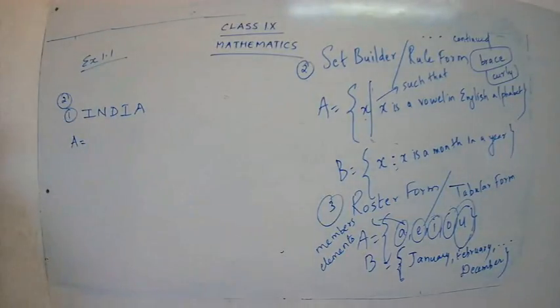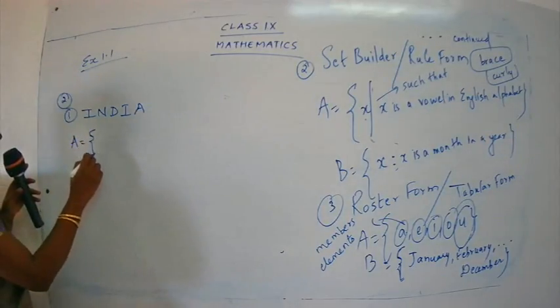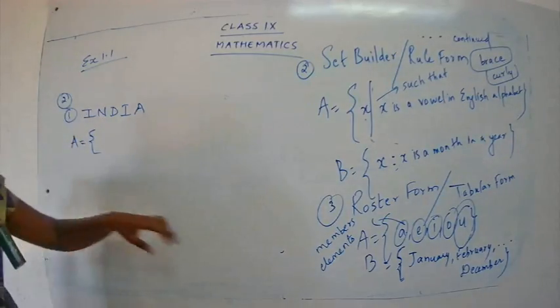Do not use small letters. You can use any letters from A to Z. But just keep in mind, you have to use only capital letters. Okay, so I have given a name to a set, that is A. I'm just starting from A. Okay, so now I am going to list out all the elements. See how is the roster form?